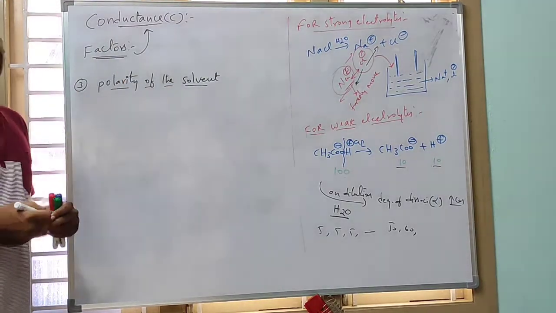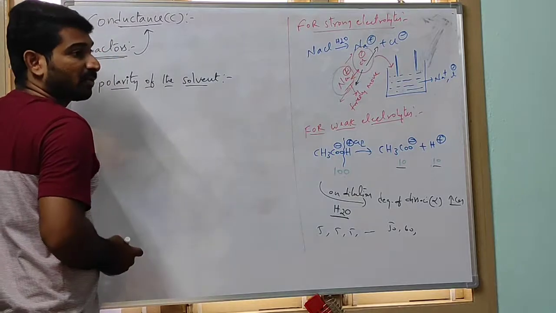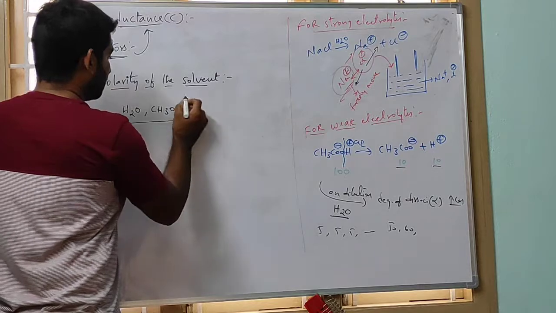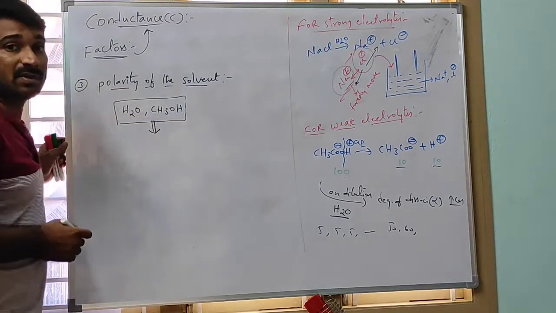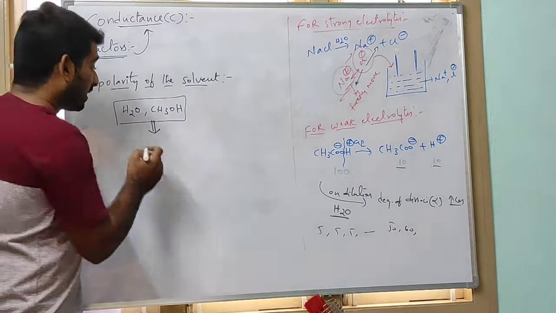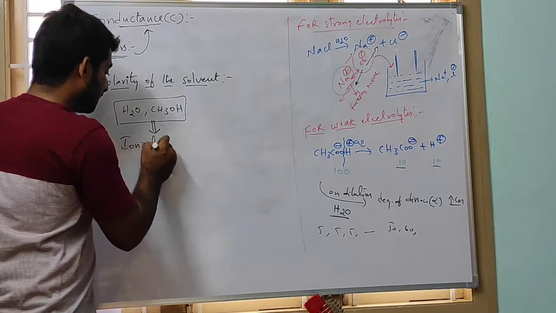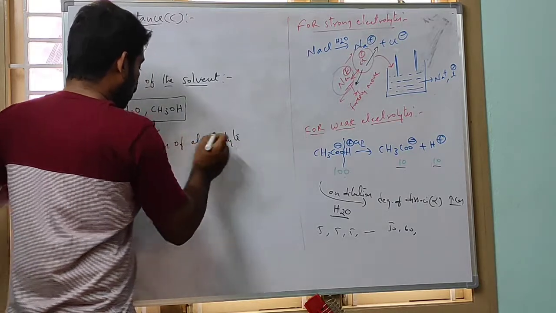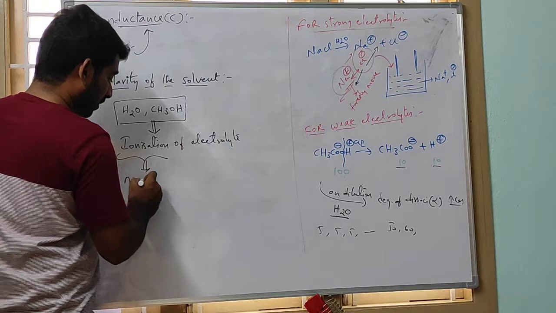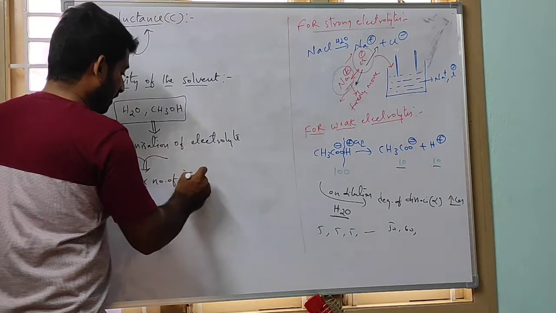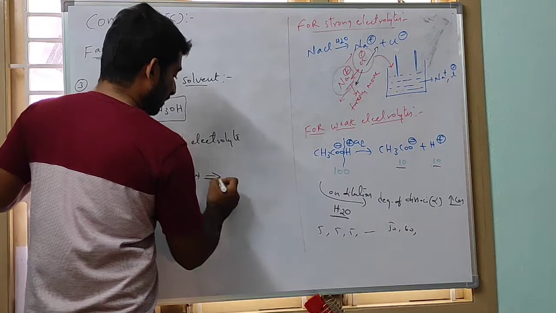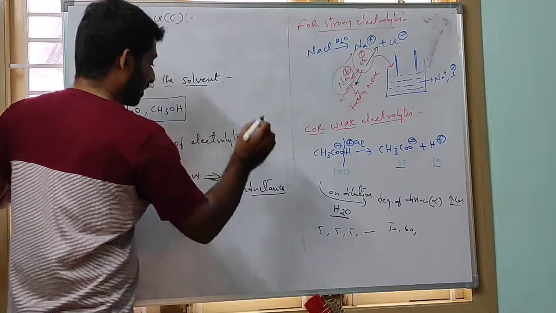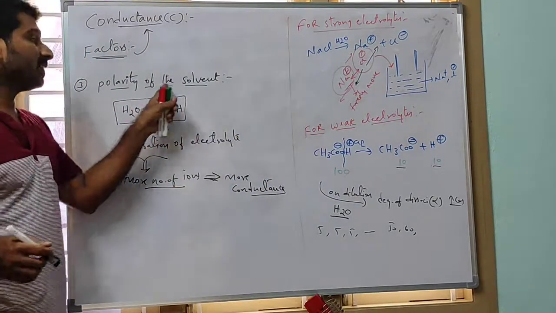So more polar. Why? Because water is a polar solvent, ethyl alcohol is a polar solvent. These types of solvents enhance the ionization of the electrolyte. What does increasing ionization mean? Producing more ions. More ions means more conductance. That's why polar solvents are the best.